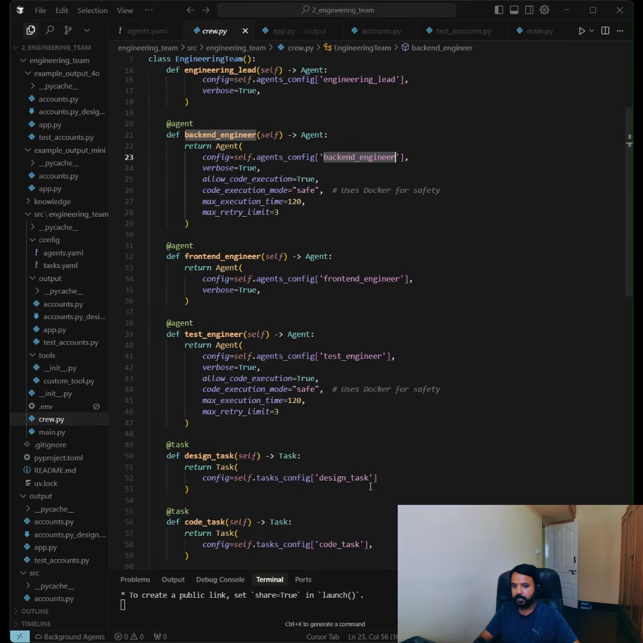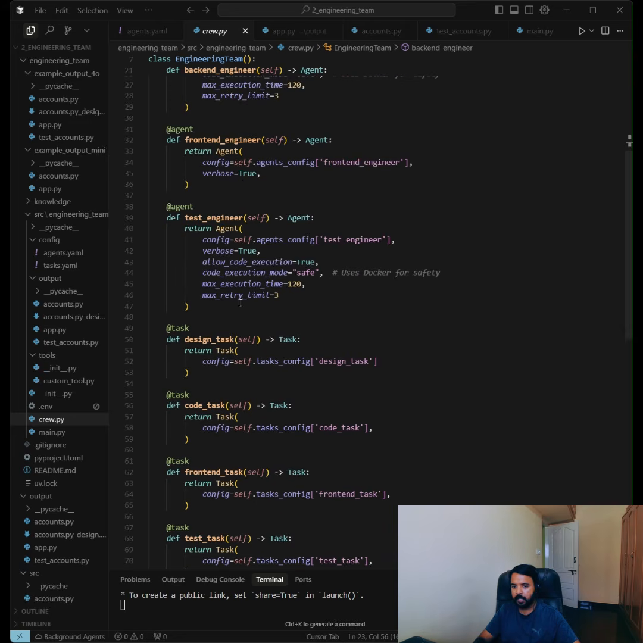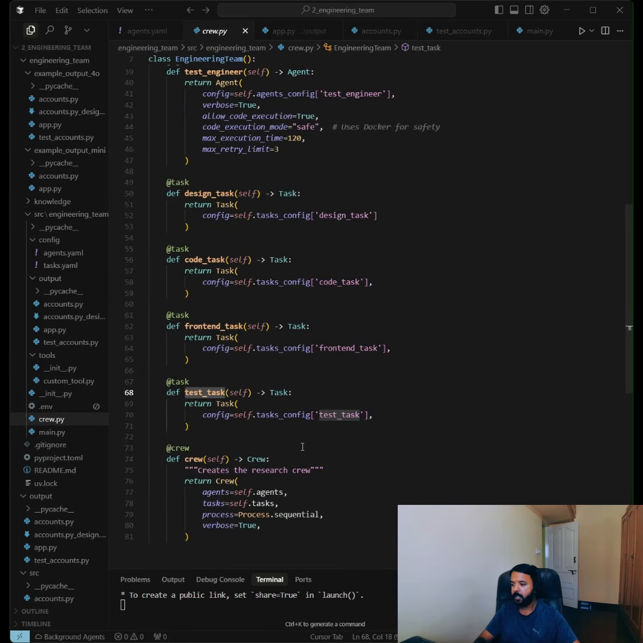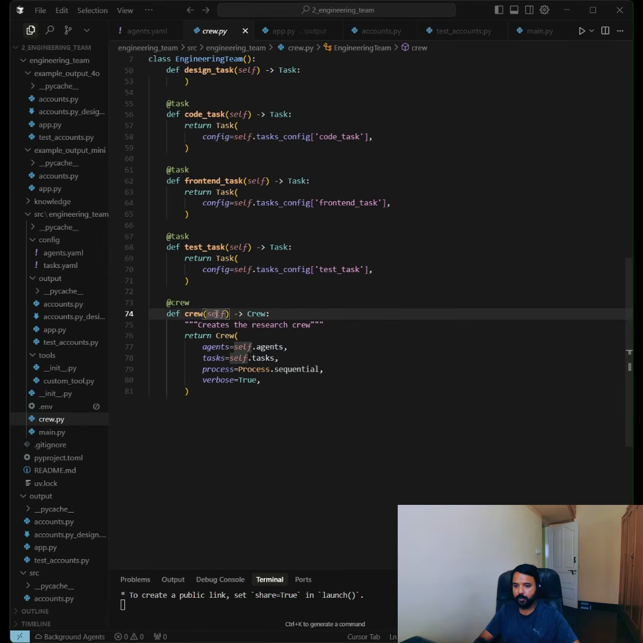All these configurations we have given here, and these are the tasks they need to perform. This design task, the engineering lead has to perform; this code task, the backend engineer has to perform; the front test task, the UI engineer; and this test task has to be performed by the test engineer. Then we have a crew here, so it creates the research crew. Basically, we'll kick off our crew from this function.